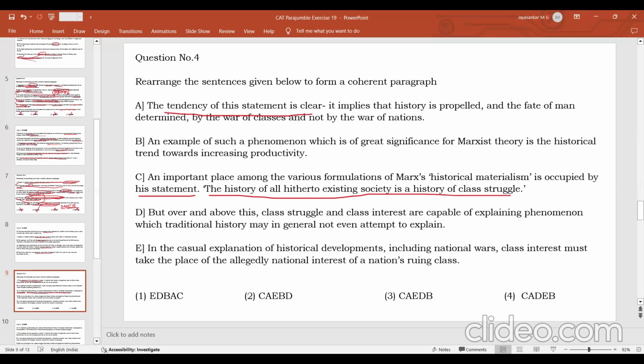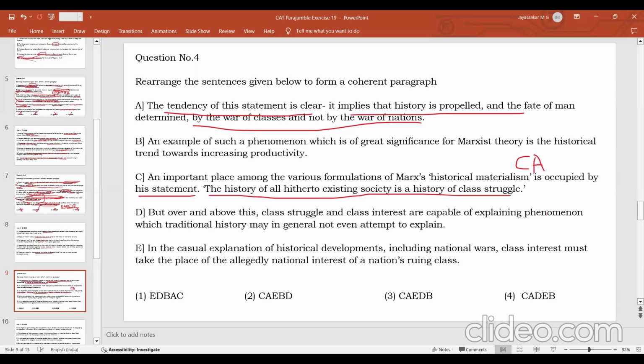So what this statement is implying, it implies that history is propelled and the fate of man is determined by the war of classes and not by the war of nations. So it is not by the war of nations that the fate of man is determined. It is determined by the war of classes. So CAB is a very clear sentence pair, right? Then what can you talk about?